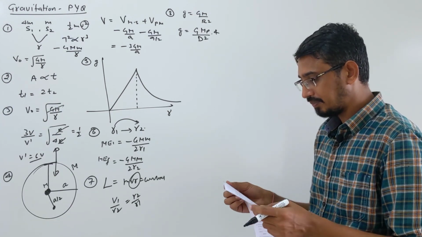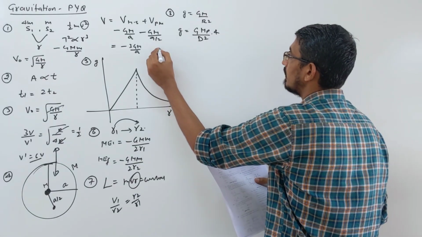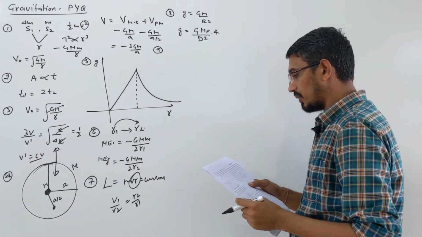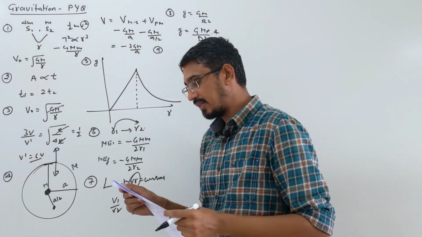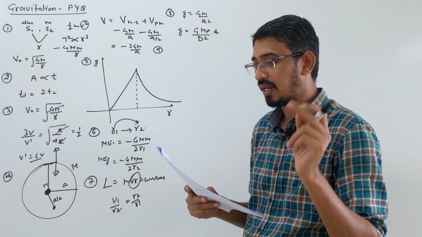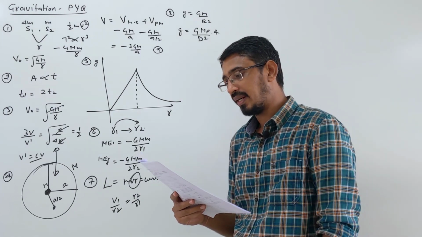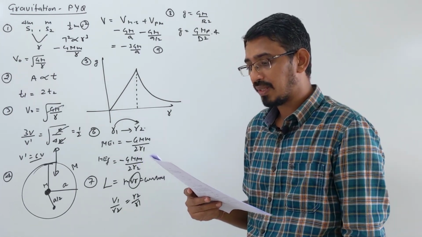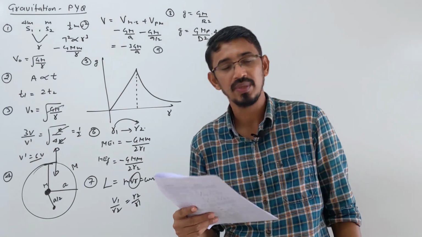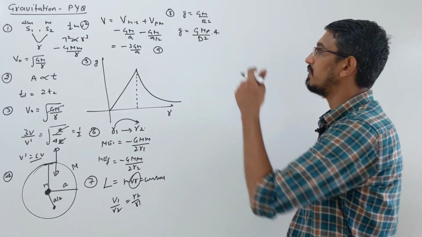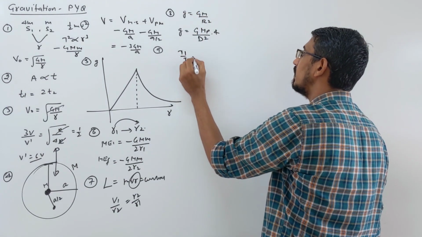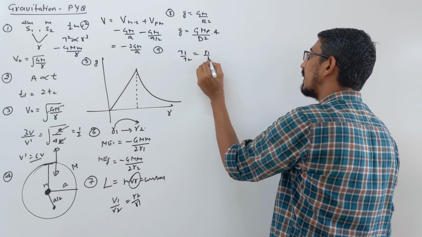Question number 9. It says that a geostationary satellite is orbiting the earth at a height of 5r above the surface of earth, and r is the radius of the earth. The time period of another satellite at a height of 2r from the surface of earth is what? So time and distance are related. We have a simple formula: T1 by T2 is equal to (r1 by r2) power what?